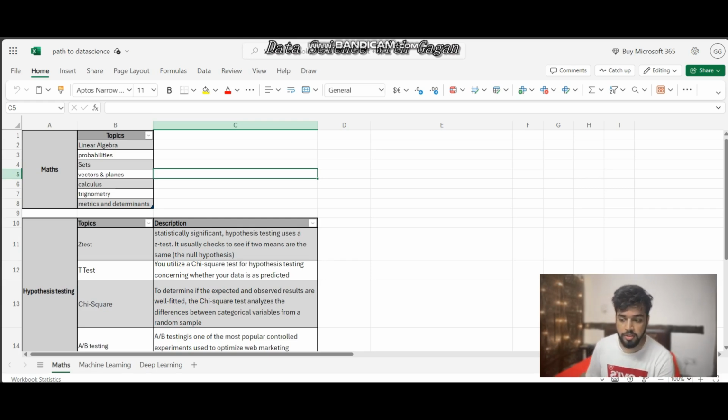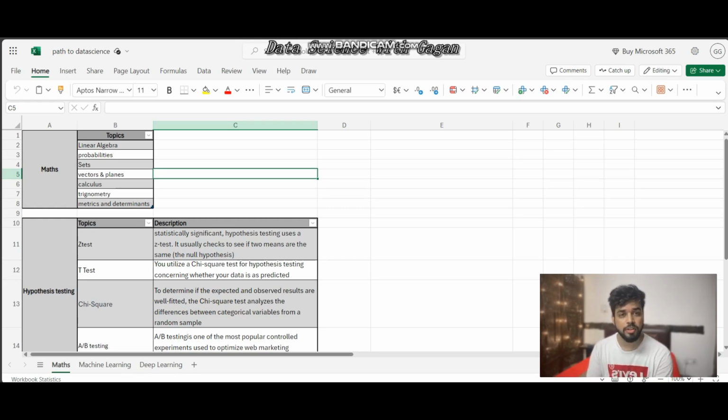Here you can see I have mentioned some topics like linear algebra and maths. Let me tell you one example of where we can use linear algebra. We use linear algebra mostly in linear regression, which is a supervised learning algorithm that we use for regression analysis. Then we have probability. We use probability in many algorithms, for example the multinomial Naive Bayes algorithm, which is a supervised algorithm for classification purposes. Then we have sets. Then we have vectors and planes. We use vectors and planes while creating the SVM algorithm, which stands for support vector machine.